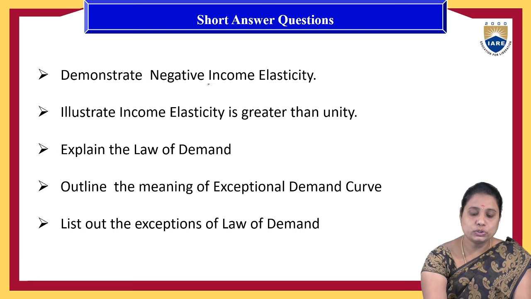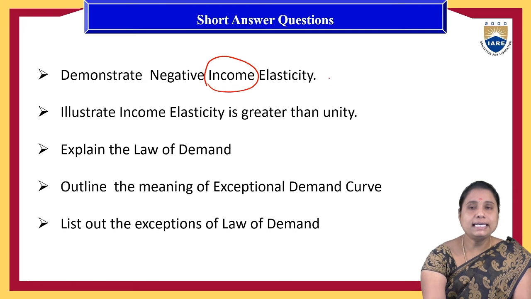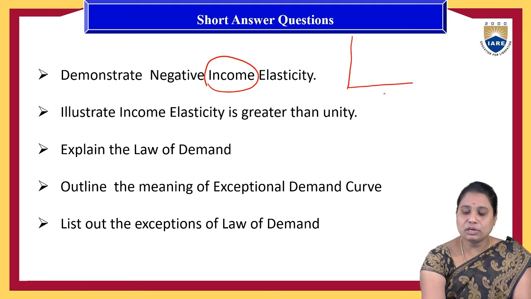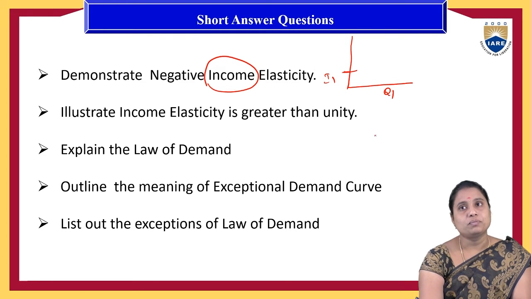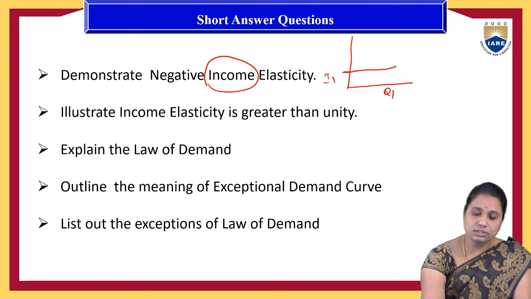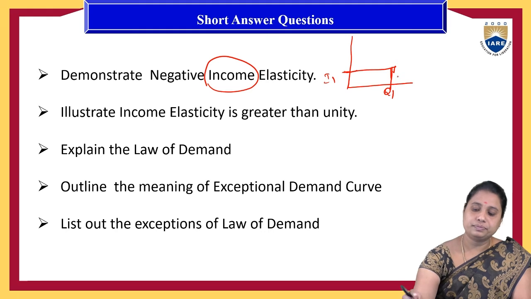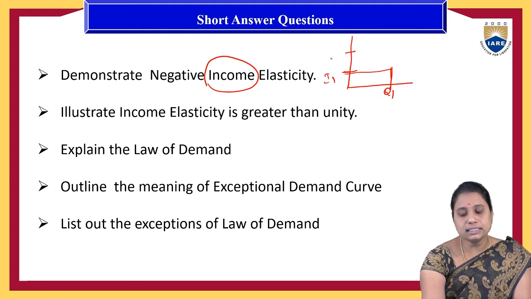Generally, if the income increases, let us say people are purchasing quantity 1 for the income level of I1, then when the people increase their income from I1 to I2, the quantity has to increase actually.